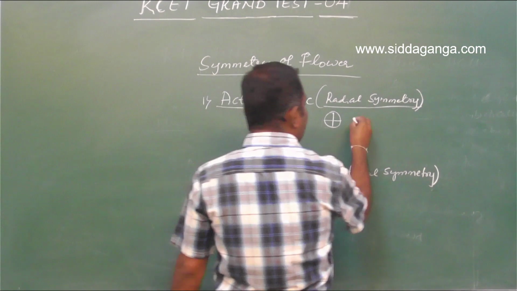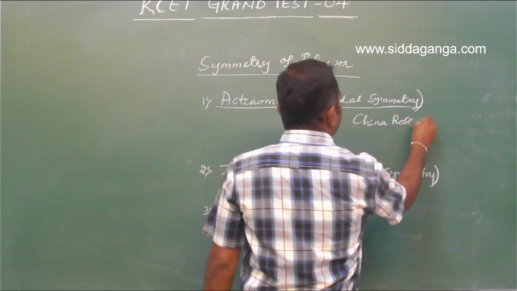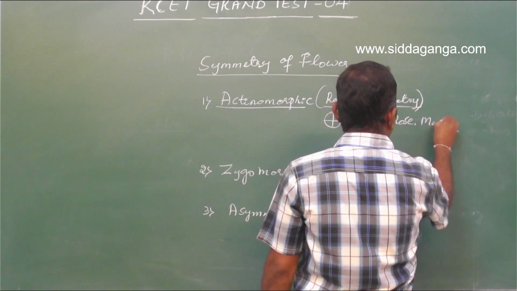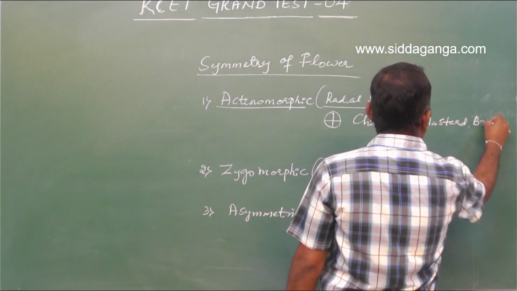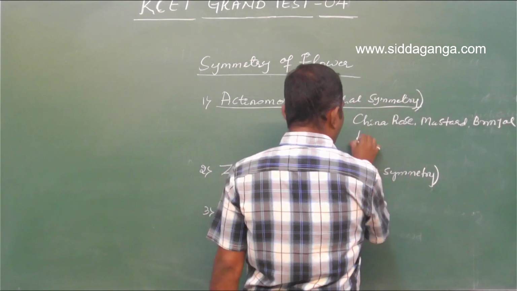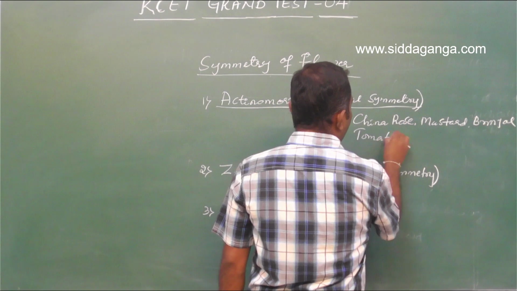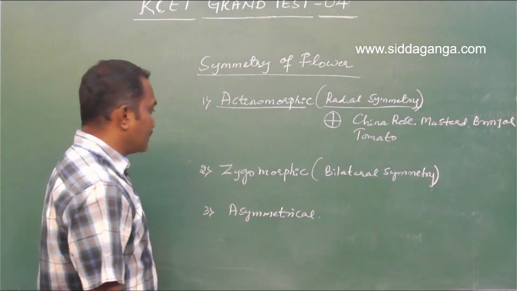For this, the examples are the China rose, mustard, brinjal. What example was mentioned? Tomato. So all these exhibit actinomorphic or radial symmetry.